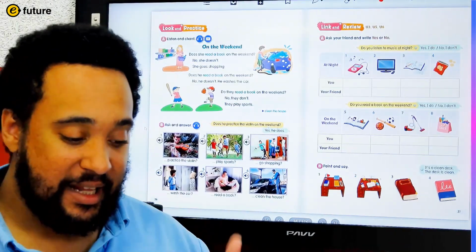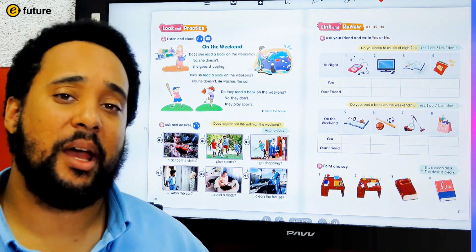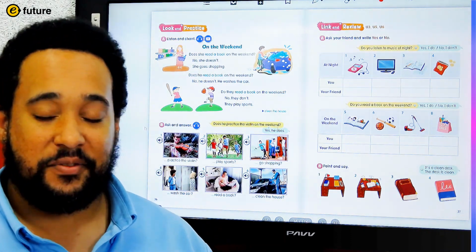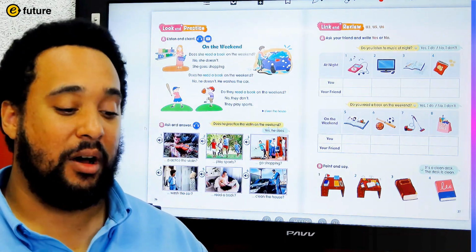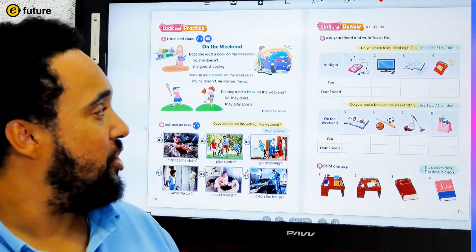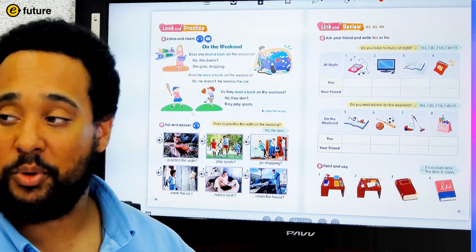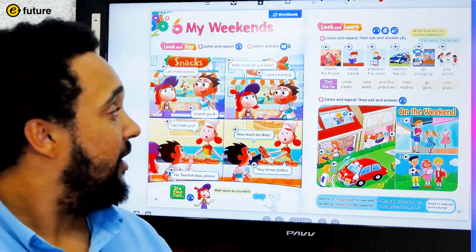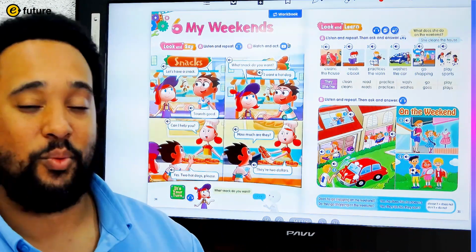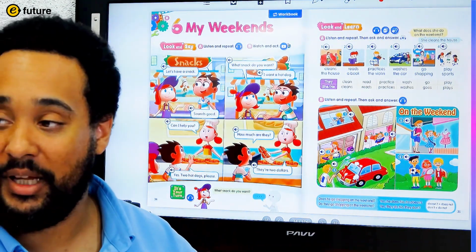So to get started, we're going to review the vocabulary that we learned in lesson 1. We learned different activities and things that we can do on the weekends. Now, do you remember the question that we practiced asking? If you don't remember, we can go back and look at it. It is, what does she do on the weekend? Or what does he do on the weekend? Or what do they do on the weekend?